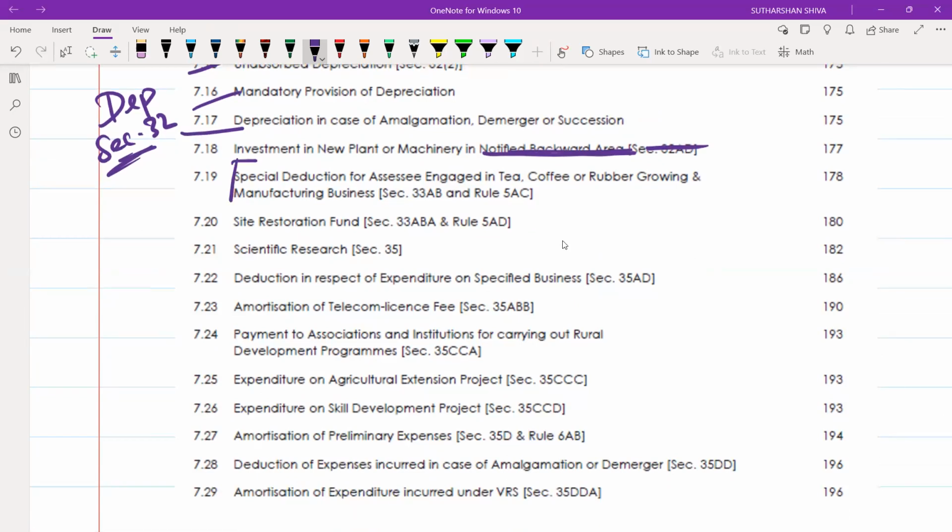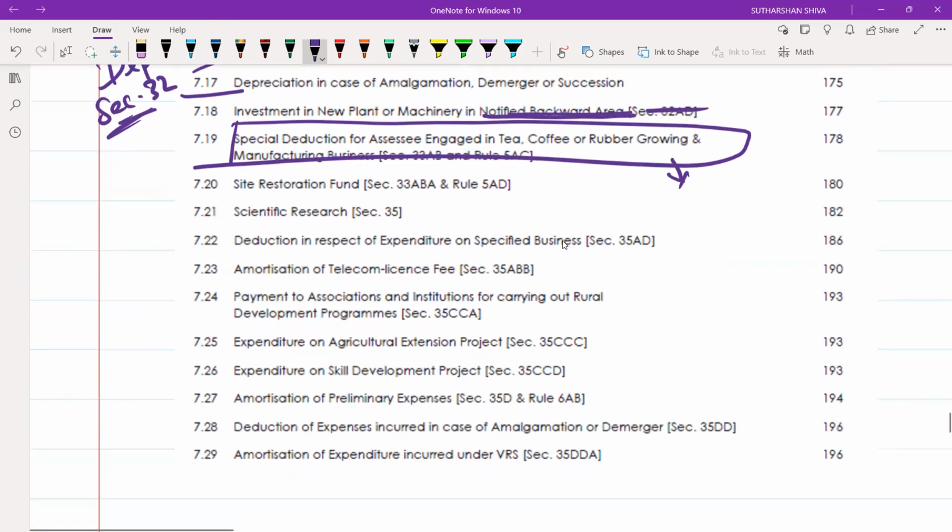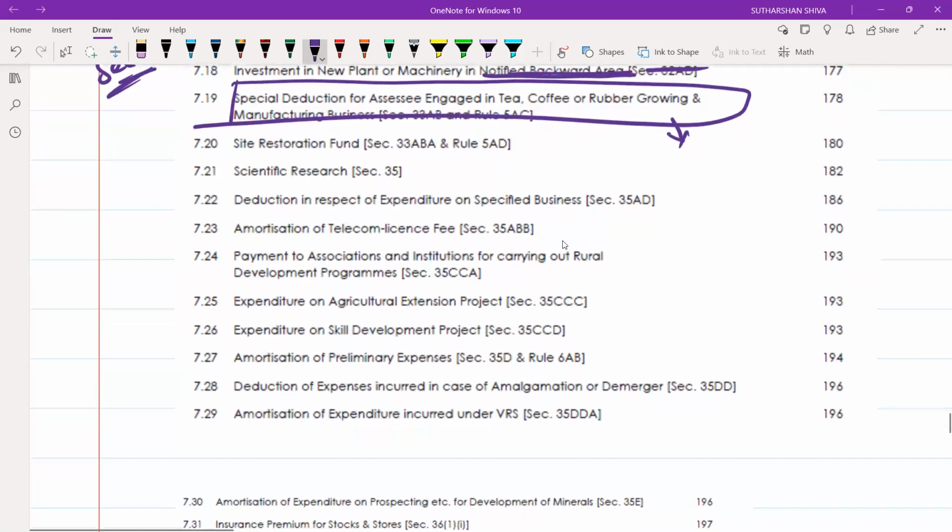This is an important area along with agricultural income. You may get one independent question from this. Okay, one independent question from this. So make sure you treat it as a separate part and you will give it in your examination. Next, scientific research will be one thing. Deductions 35AD. Okay. 35AD.